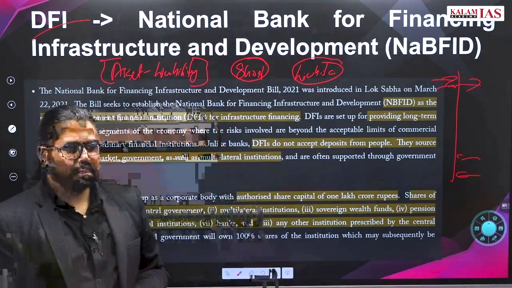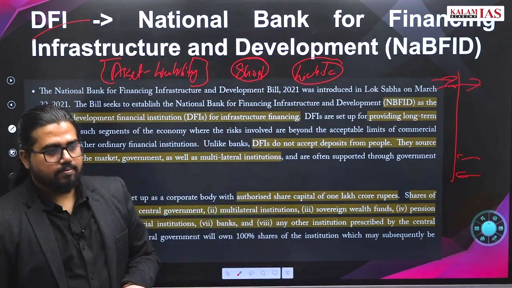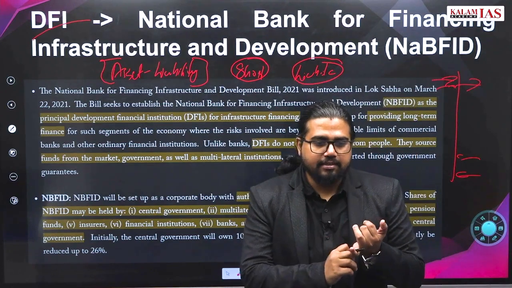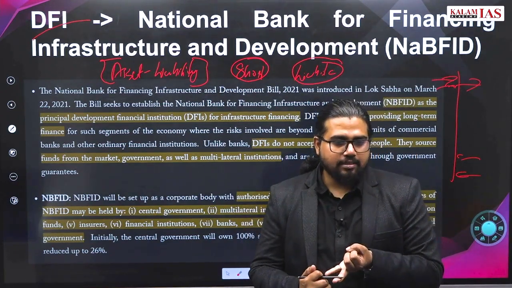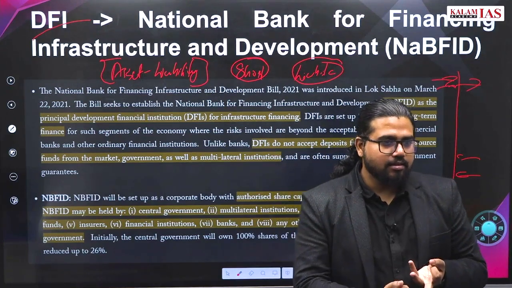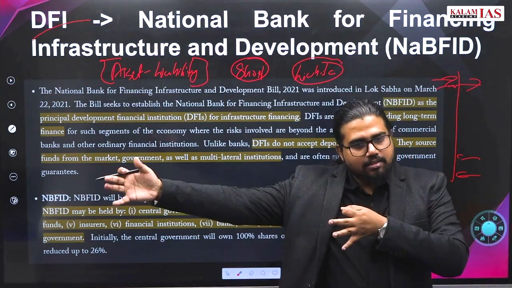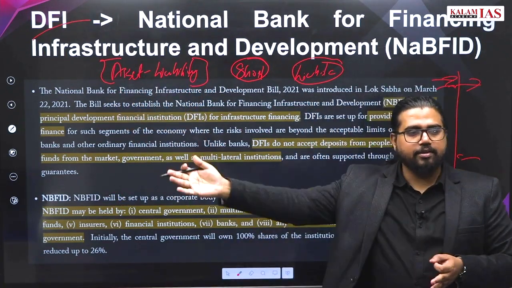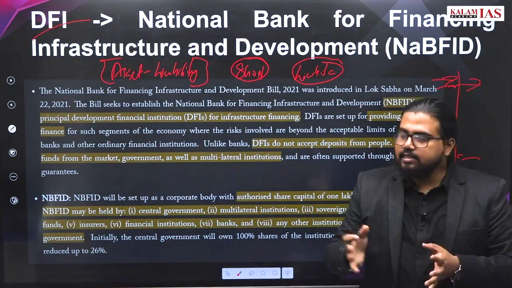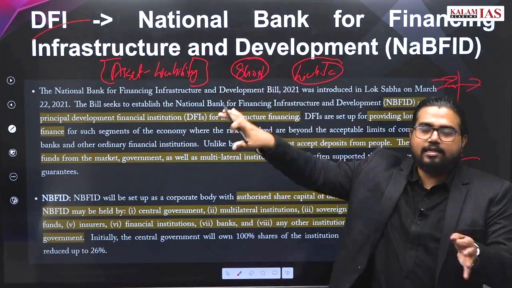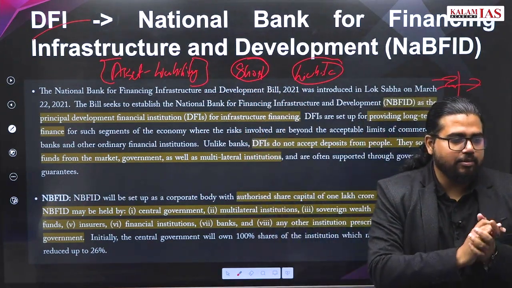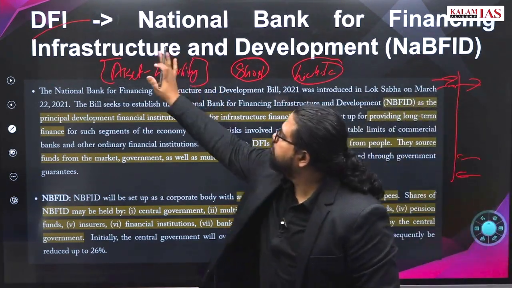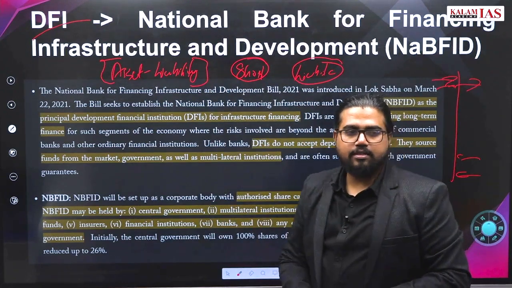Now, what is the solution to this? Bring in long-term investors. Who will invest for the long term? Pension funds, long-term mutual funds, insurance funds. With life insurance, you may pay throughout your life till 80 years. With a pension fund, you may have to pay out after 30 years. So all these funds are long-term operators who can do long-term debt financing. Bringing these players into long-term debt financing is the objective of the new organization that is formed.